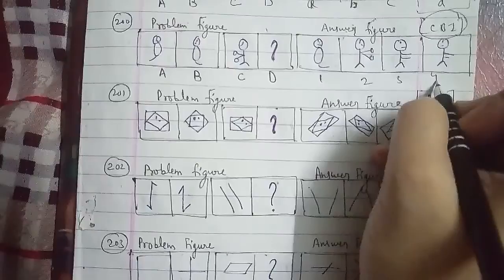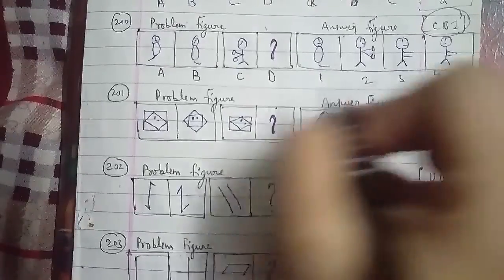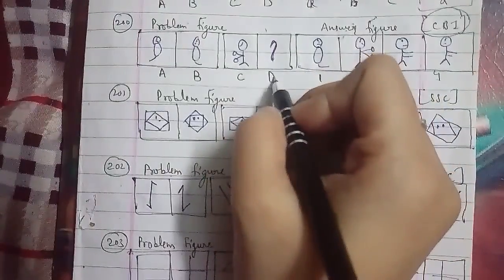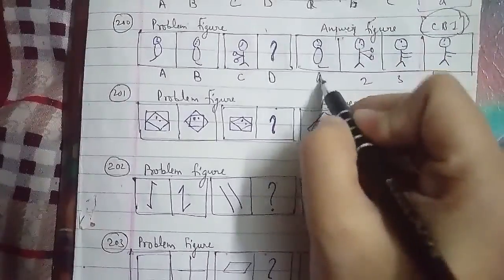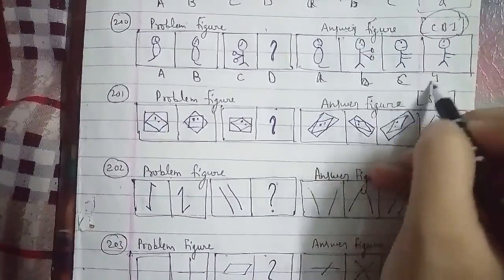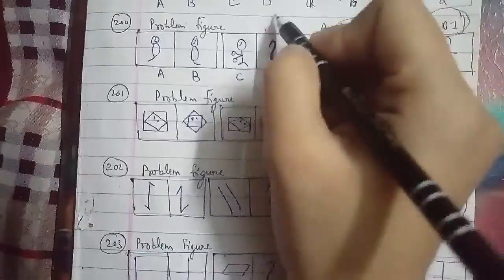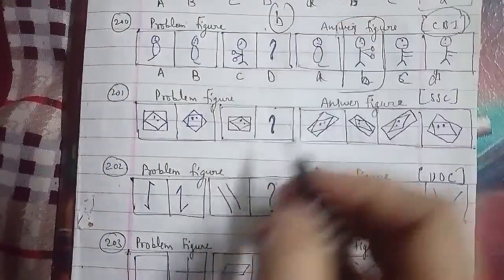In reference to it here, the figure is laterally inverted, and the figure which we have to find out is named as A, B, C, D. So the B figure will be the right answer for this question as well.